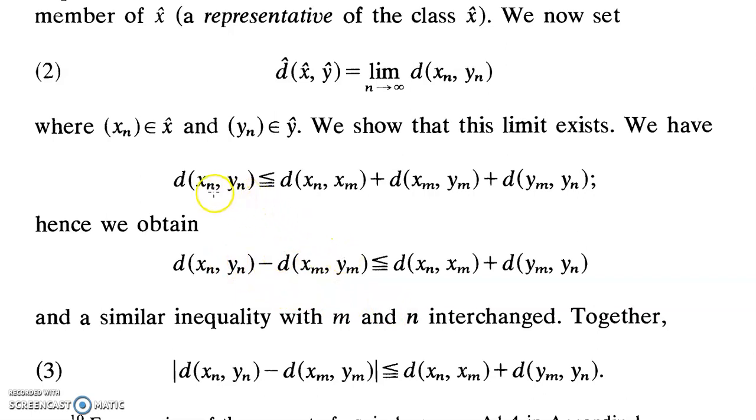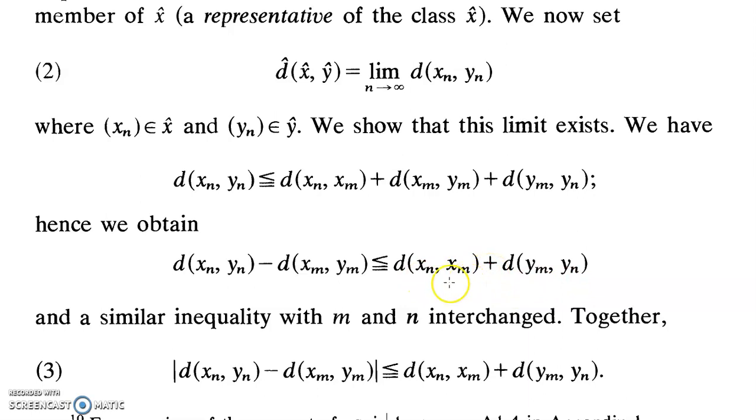Or we will start with xm ym and add 2 points xn yn in between them. So d of xm ym should be less than or equal to d of xm xn plus d of xn yn plus d of yn ym. Now we move the d of xn yn onto the left hand side. You get the same inequality as here.